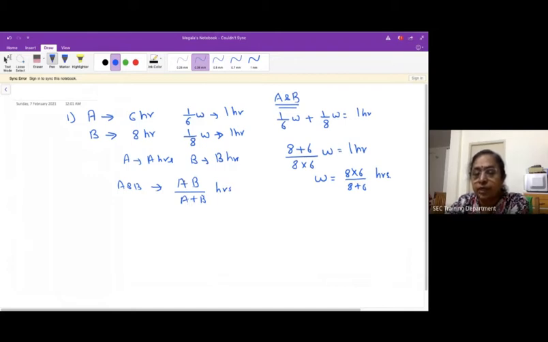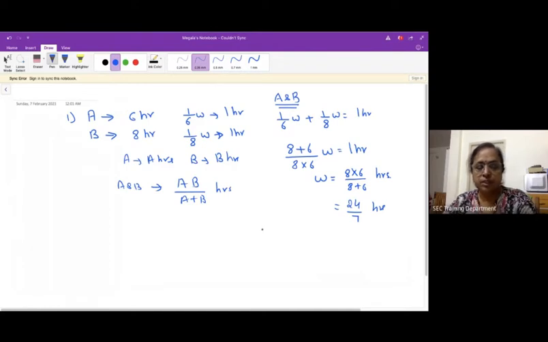The time taken to complete the entire work is the rate of A into the rate of B divided by the sum of the two rates. That is what I have written here. Calculating this, you get 48 by 14, which is nothing but 24 by 7 hours. This is a direct method, and it is one of the ways you can use. It is not necessary that you always do it in only one way. You should know how to do it in different ways, depending on the area and which method makes it easier.